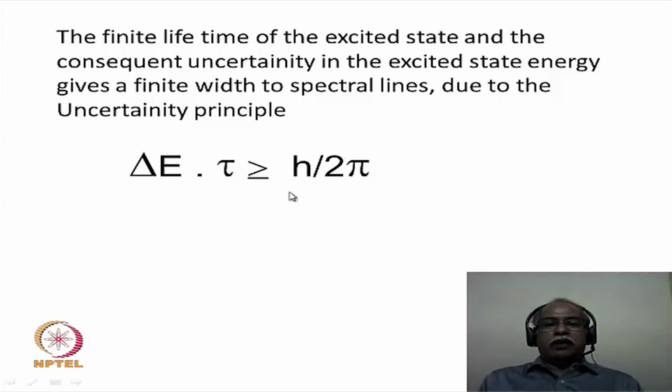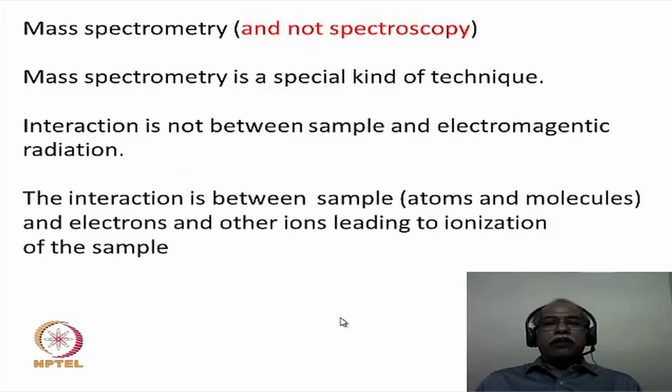Now, so far we have been talking about spectroscopic techniques which have some commonality in terms of either being absorbance or the emission kind of spectroscopy, where electromagnetic radiation is used as a source of energy for causing certain types of transitions. It could be electronic transition, it could be spin transition, or it could be vibrational transition, and so on.